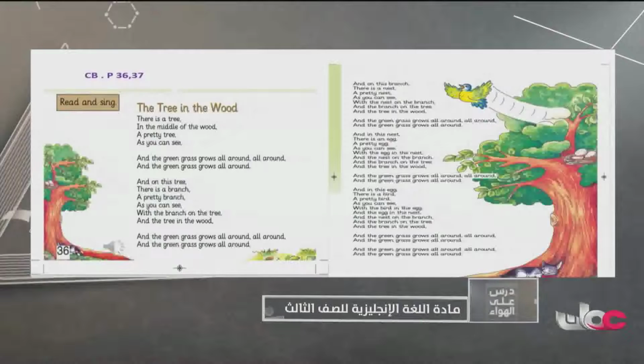And in this egg there is a bird, a pretty bird, as you can see, with the bird in the egg, and the egg in the nest, and the nest on the branch, and the branch on the tree, and the tree in the wood, and the green grass grows all around.